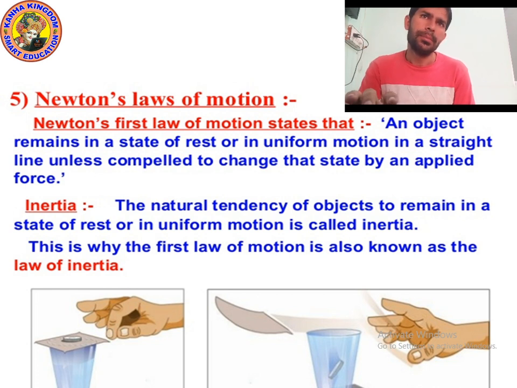So remember, kids, the questions will definitely come from these laws of motion. A numerical may come, or the question may be theoretical. Any question can come, but you will have to practice. You don't have any other option except practicing.